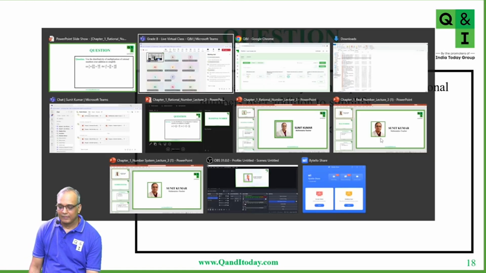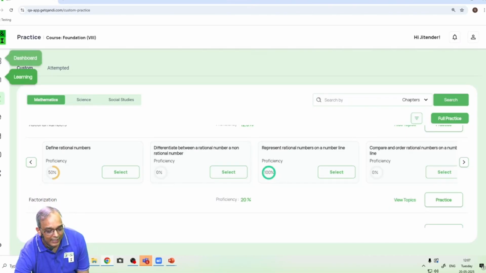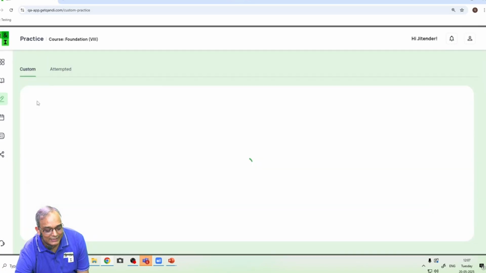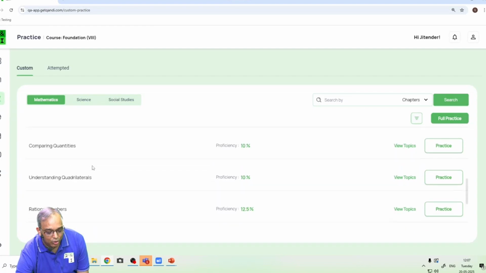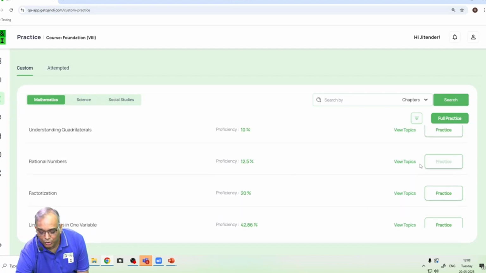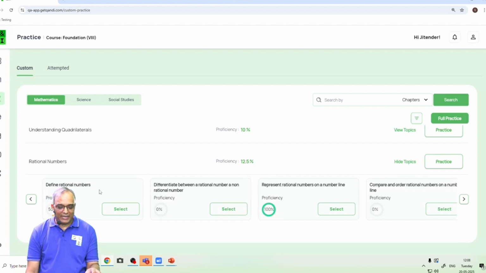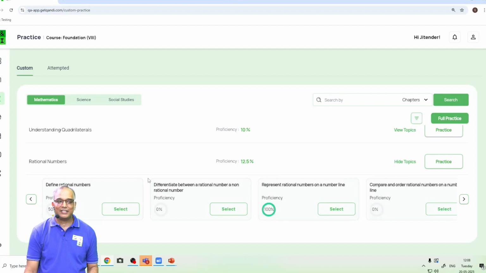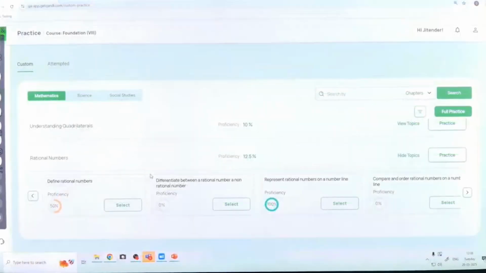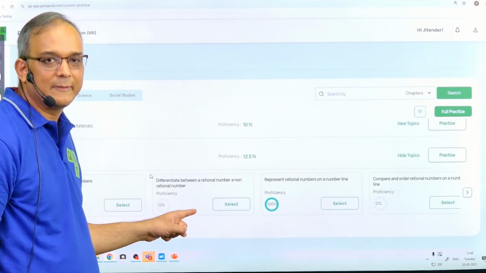Yes, sir. So let us go to the platform, students. When you log in on the platform and you come to this practice session and custom practice, in mathematics you can find all the chapters here. Because we are doing rational numbers right now, you will go and see the topics here. In the last class, I had asked you to do this define rational numbers topic. Now in this class, you have to practice differentiate between a rational number and a non-rational number, the second topic which you can see here. Can you see this topic?